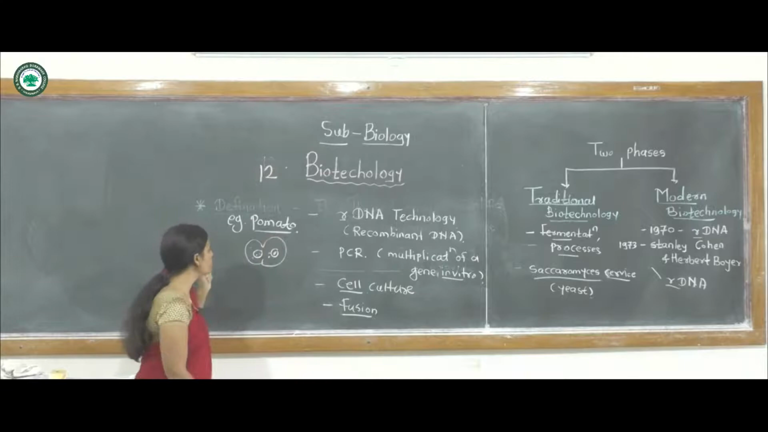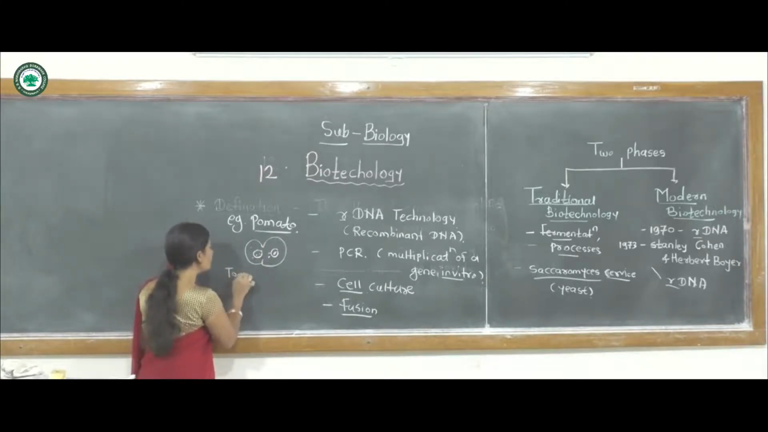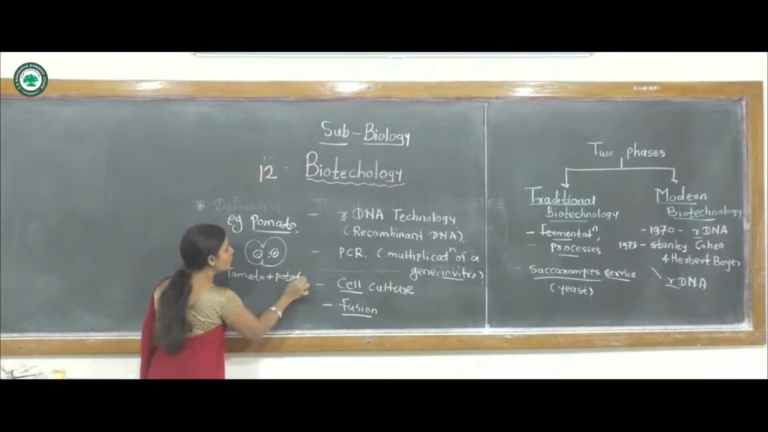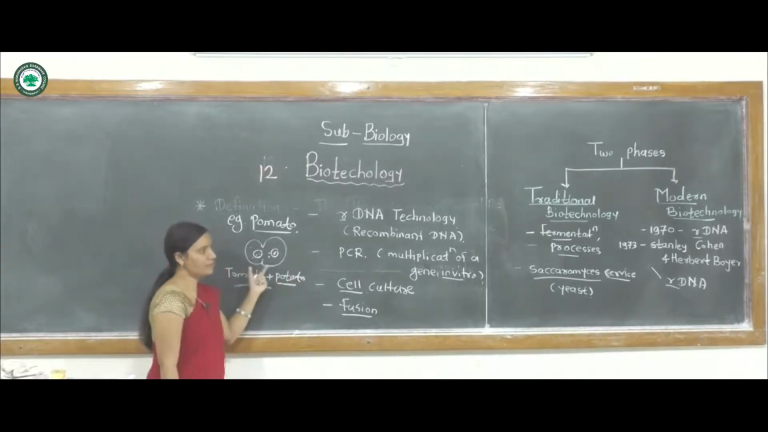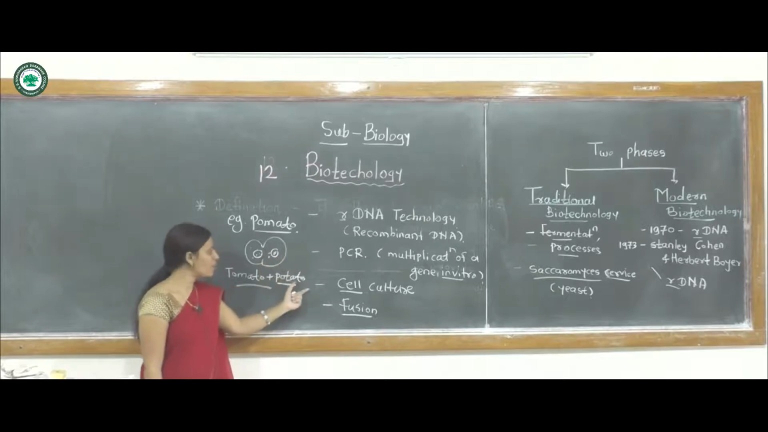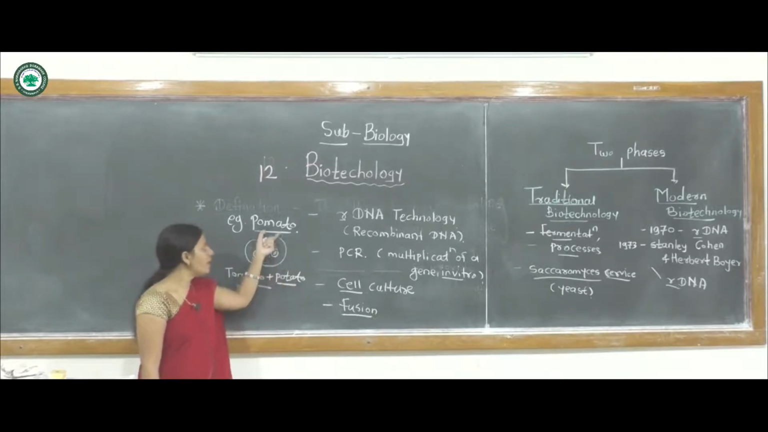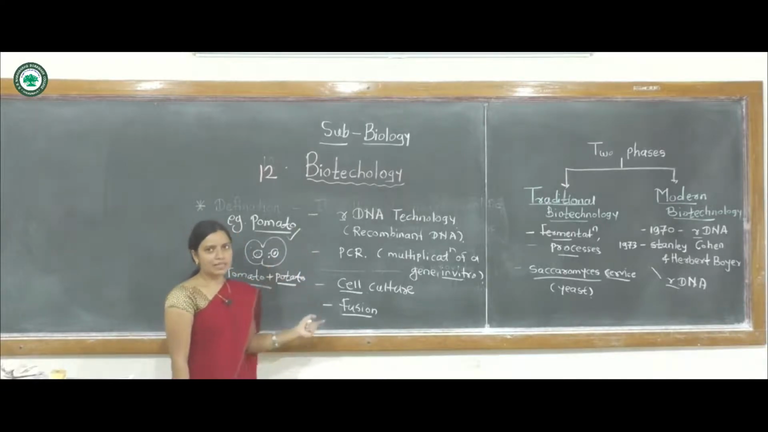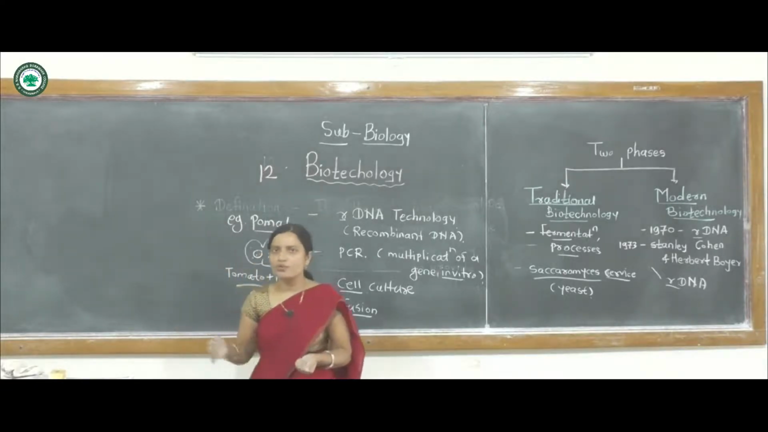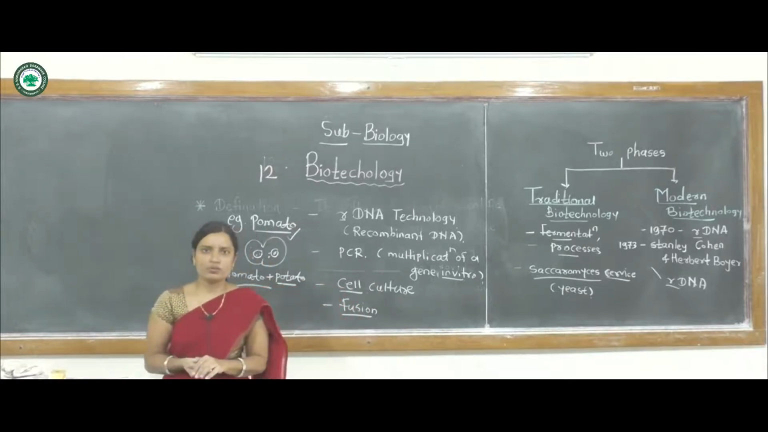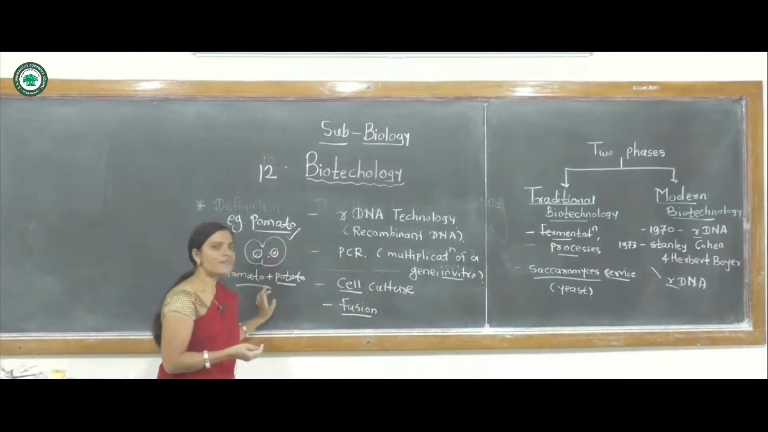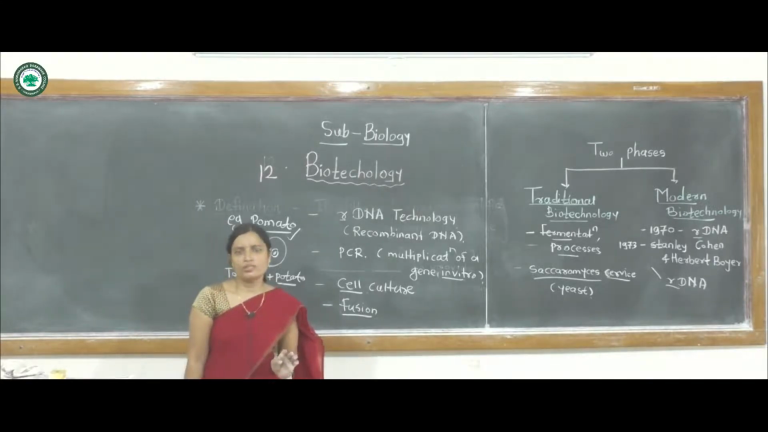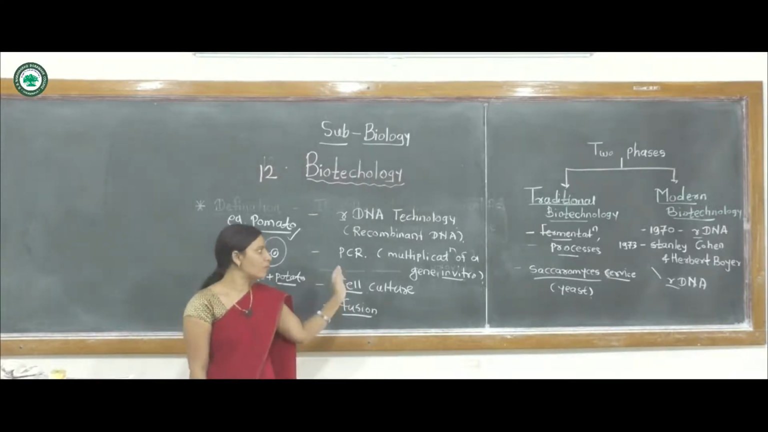tomato plus potato. These two plants are combined, means protoplasm fusion of these two plants, forming a new variety like a tomato. Means one plant produces two types of fruits, some half part tomato and half part potato. This variety is also developed with the help of this biotechnology.